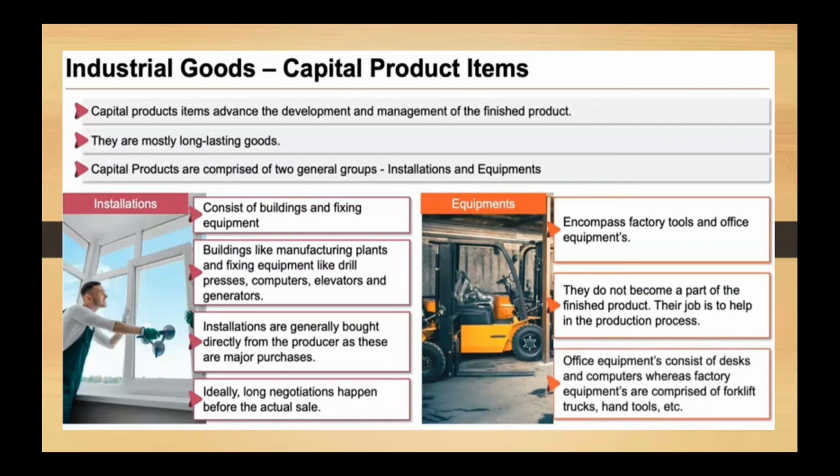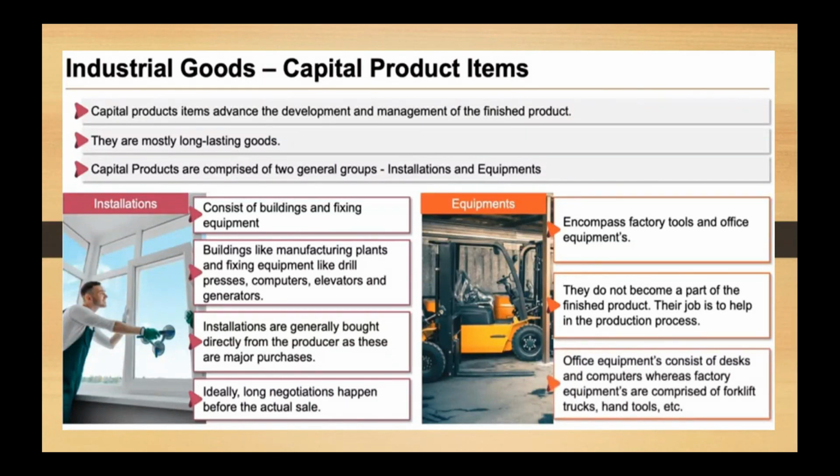Then you have something called capital items. So the second category of industrial good is called capital product items. As the name says, capital. Capital means something which is for long term, an asset. Okay, so these products are long term products which are used for facilitating the production of the finished product. For example, building, manufacturing plant, whereby the manufacturing of the products will be done. Then other examples of capital products under installation could be generators, elevators, assembly line, okay, which are being used in order to develop a finished product. All these are examples of capital product.